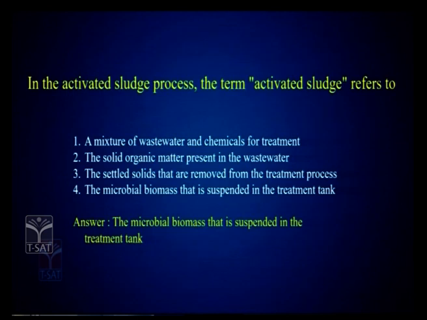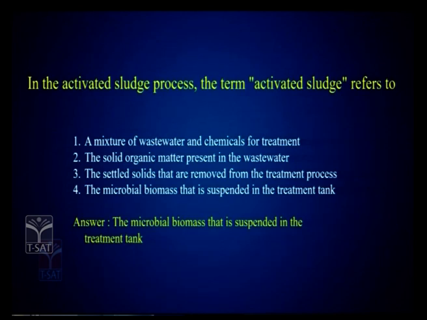We have so many textbooks available, even the general microbiology books like Wiley or even other textbooks, you can refer to for these fundamental topics. Some questions are given over here, that is the biodegradation of pollutants, which factors influence it. It is temperature, humidity, soil texture. Then the next model question is with reference to sewage treatment, that is, in the activated sludge process, the term activated sludge refers to.